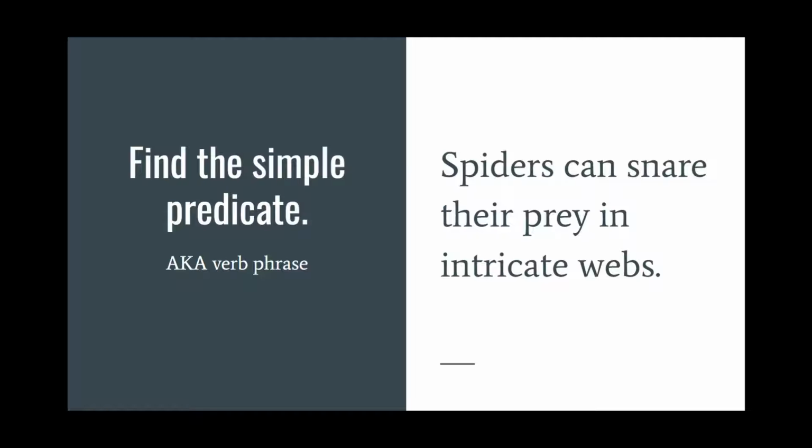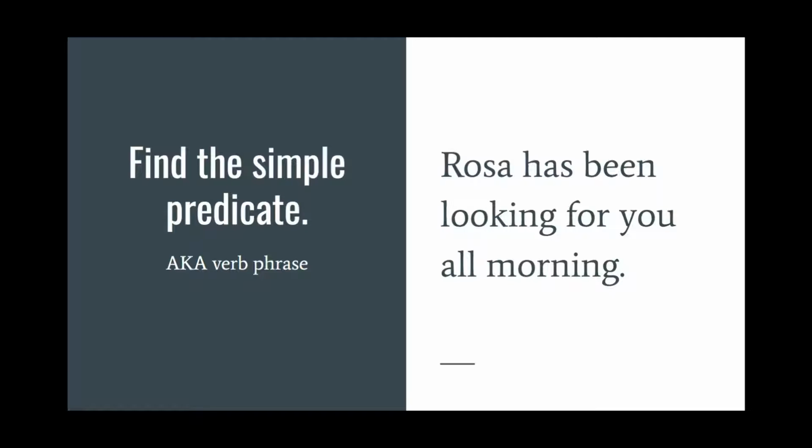Spiders can snare their prey in intricate webs. In this sentence, we have the action verb snare and the helping verb can. So the simple predicate is can snare. Rosa has been looking for you all morning. We have the action verb looking and the helping verbs has and been. So has been looking is the simple predicate, has been looking.